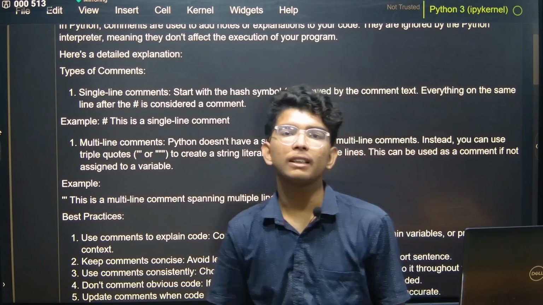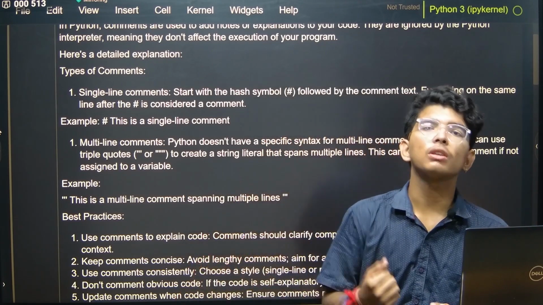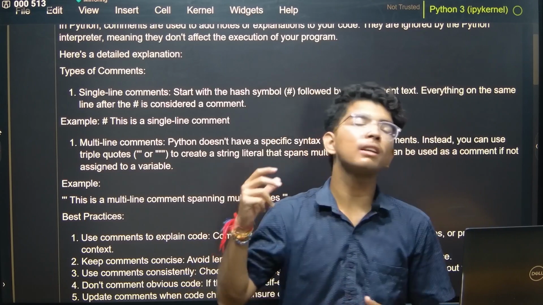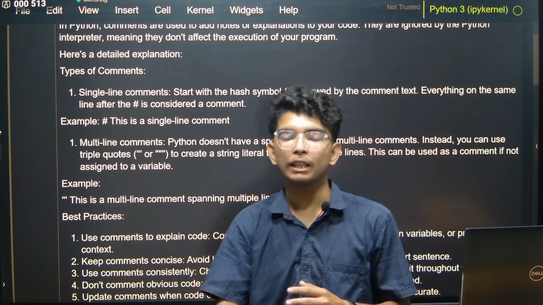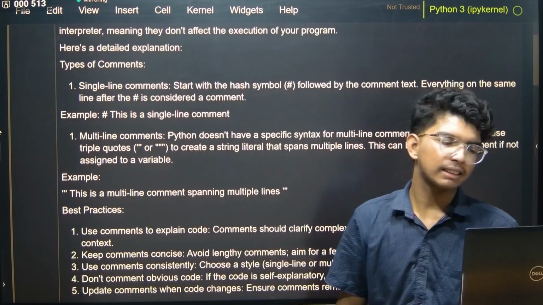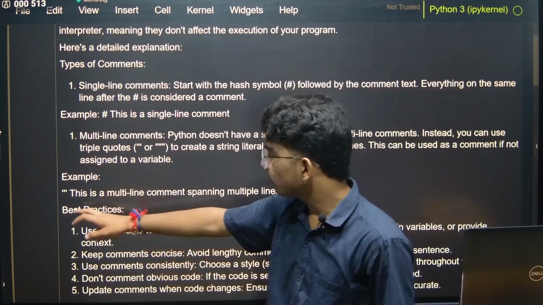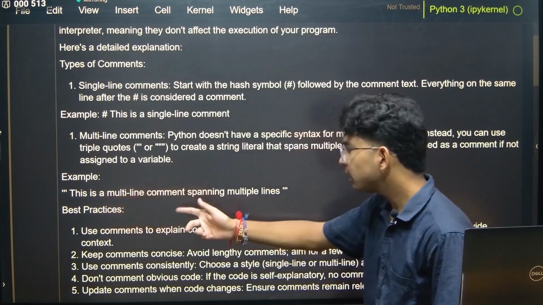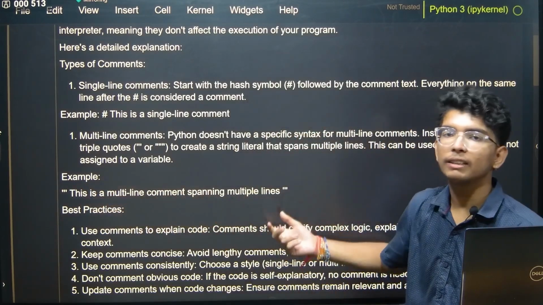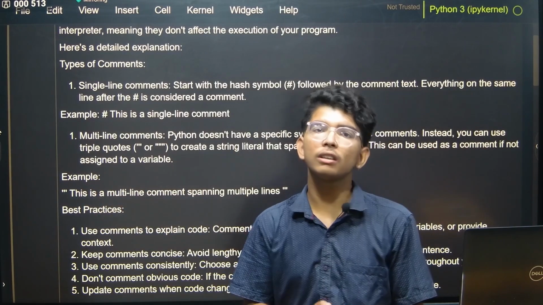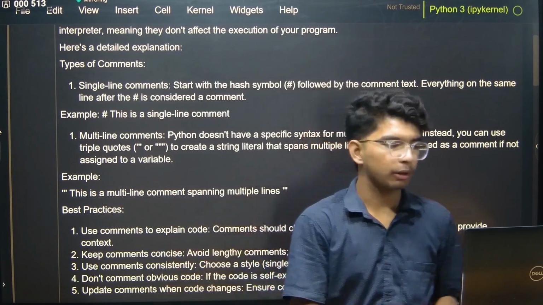This line means that if you use a triple quote and don't assign it to a variable, it's just a simple multi-line comment. Otherwise, if you assign it to a variable, then it will just be a basic string. Here is an example of this multi-line comment. You have to use triple quotes, either single or double. Then this is a multi-line comment spanning multiple lines. Then you have to close it with the same quotation.